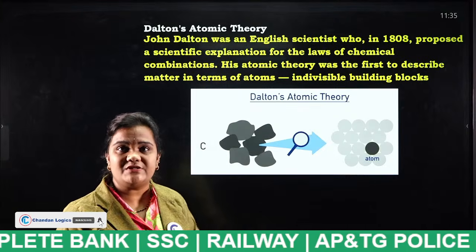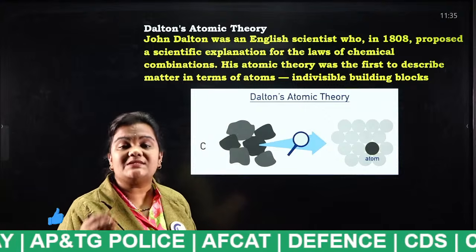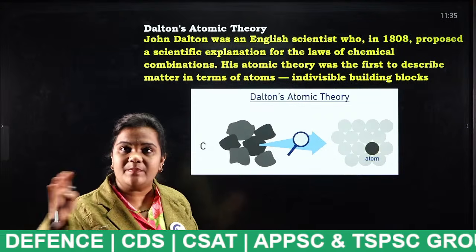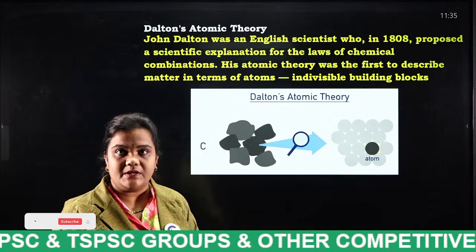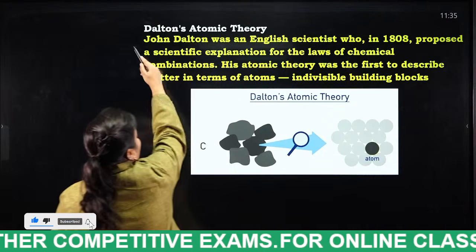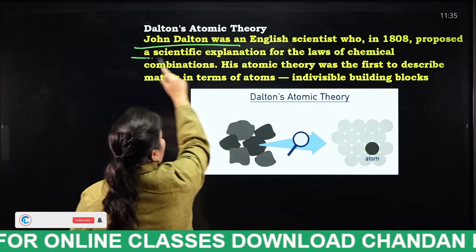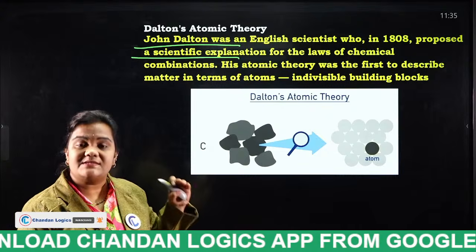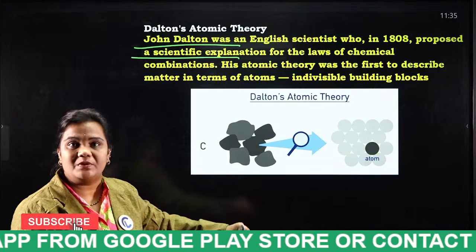Mention your answer in the comment section. Not only Dalton's atomic theory, he has also explained one law, the law of definite proportions or the law of multiple proportions. Mention it in your comment section. John Dalton was an English scientist who in 1808 explained the laws of chemical combination. He is the one who explained all the laws of chemical combination in a simple way.